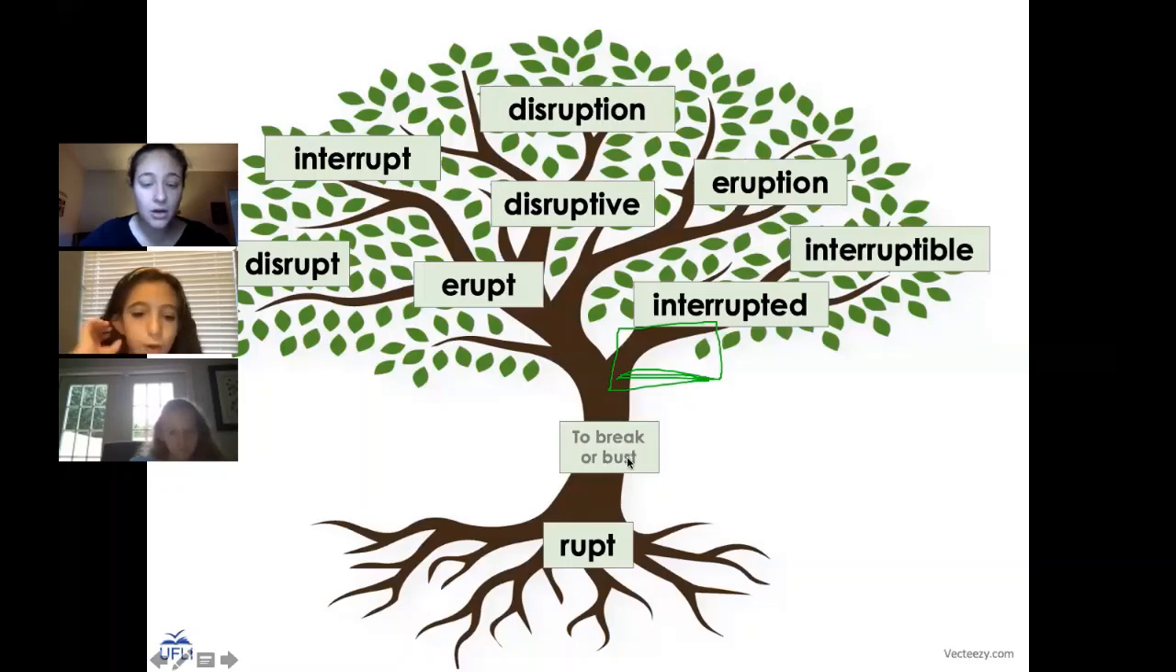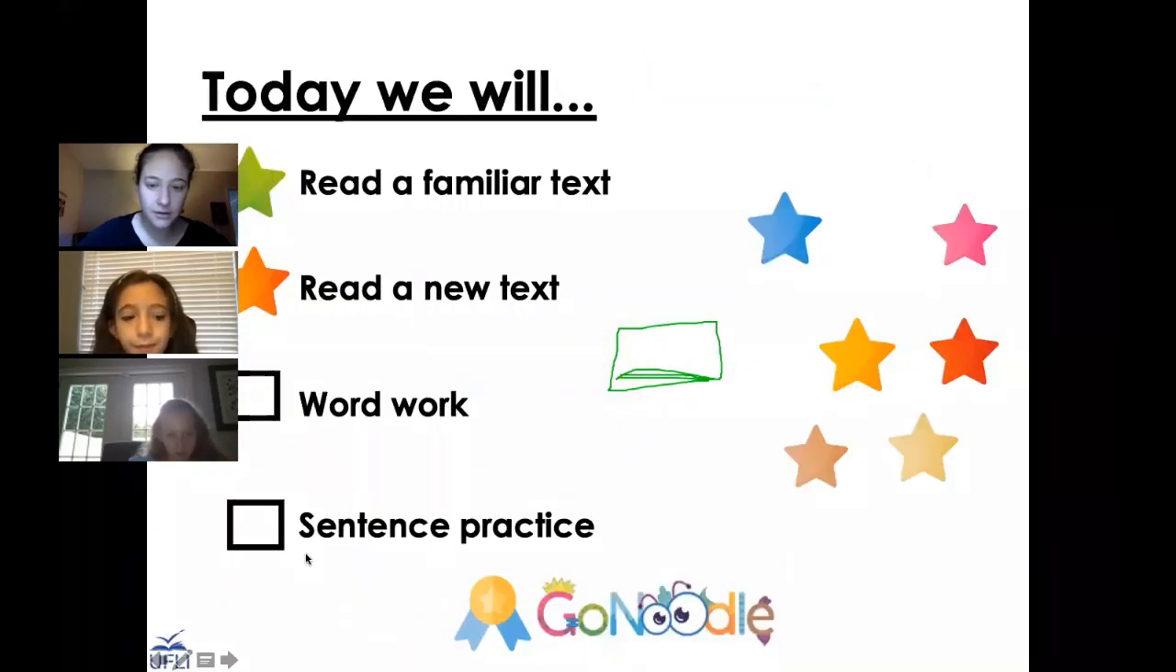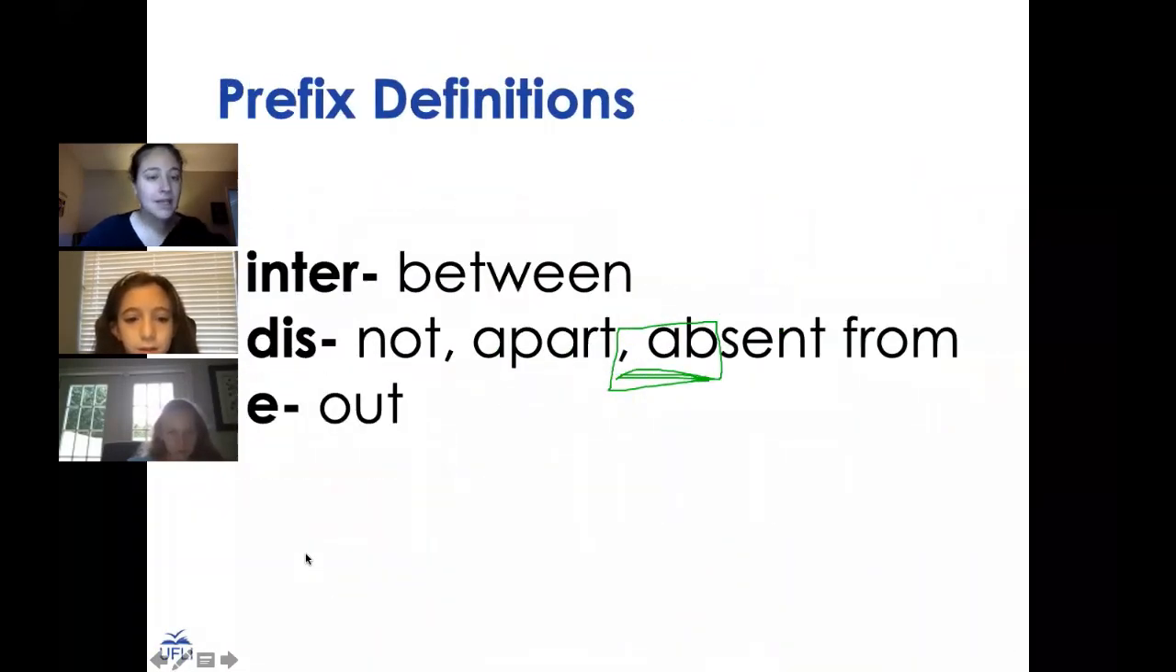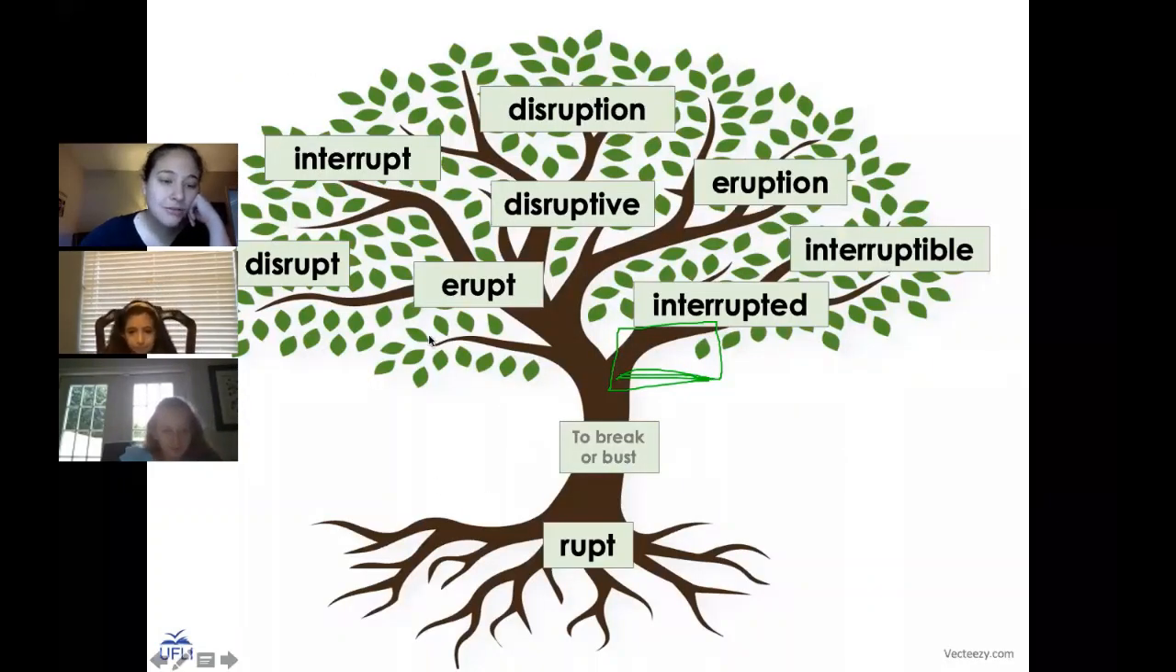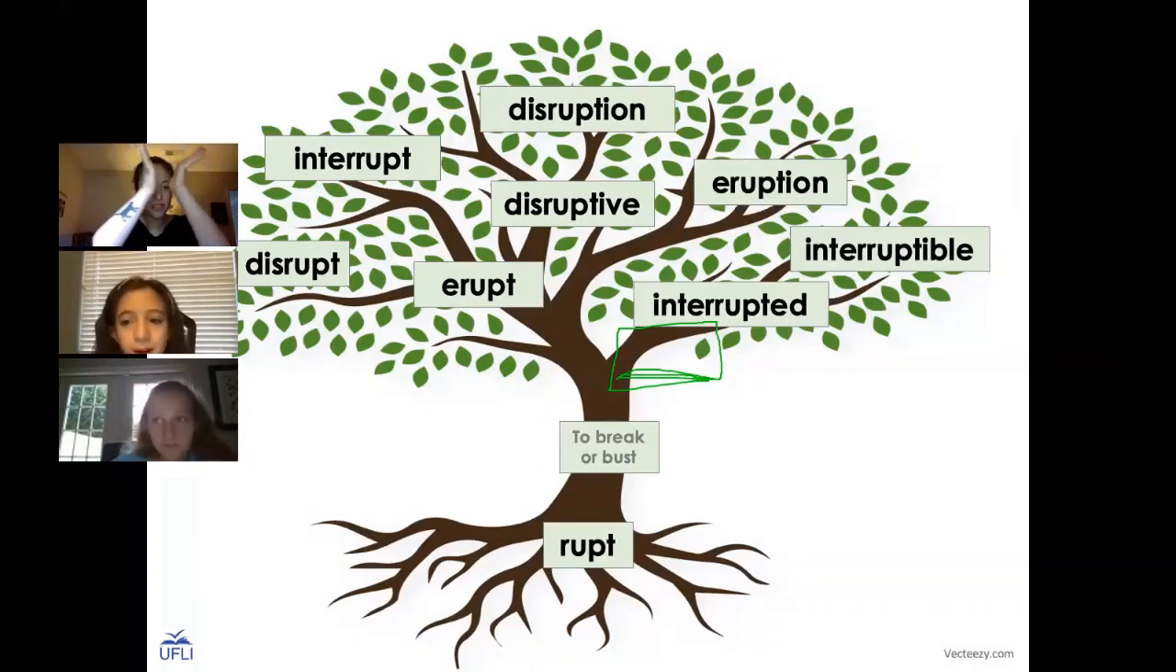So to break or burst, and what did E mean? Let's go back to our, what did E mean? Out. Out. So what would erupt mean? To break or burst out. Does that make sense with a volcano erupting? All the lava is going to do what? Go out. Go out of the volcano. It's going to break out of it, right?